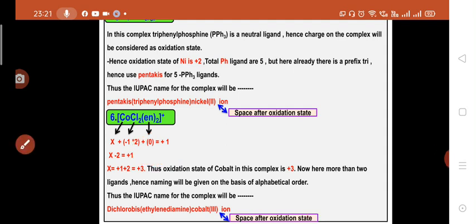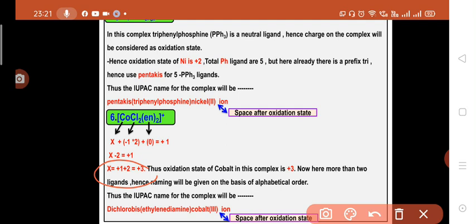So calculate the overall calculation. Initially, what we have to do is give the equal sign and write whatever charge is present on the complex. If a plus charge is present, write down that charge. If a negative charge is present, write down that negative charge. Whatever the charge, write it to the RHS of the equal sign. So after arithmetic calculation we can get the oxidation state. So -1 into 2, that is -2, is equal to +1. So X is equal to +1 plus 2. So X is equal to +3. So the oxidation state here is +3 for cobalt.